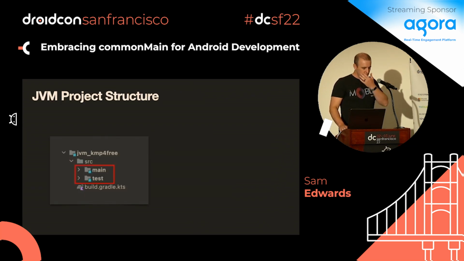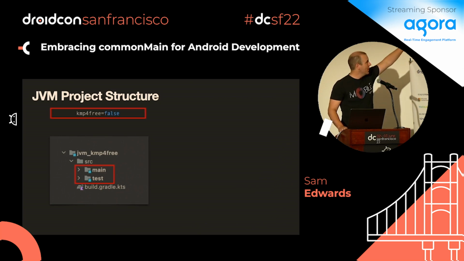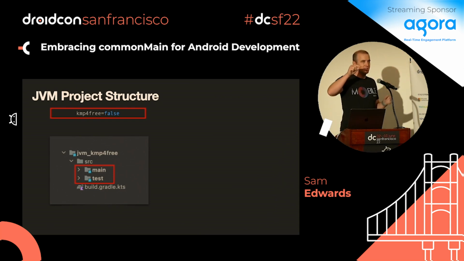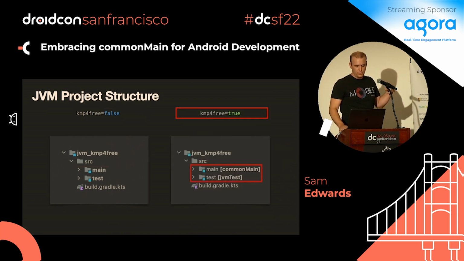So the JVM project structure that we've talked about has main and test. This is what happens when you have it toggled to off. And so this is exactly what you have right now. The only difference that's changed is using my plugin that basically just applies the JVM plugin. That's it.